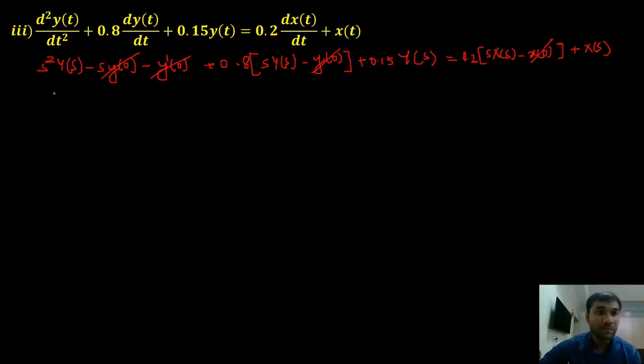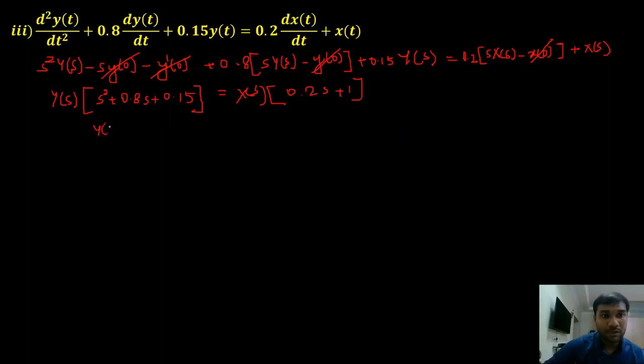So what is left? If I take Y of s common, I have s square plus 0.8 s plus 0.15. On the right hand side I'll take X of s common. I have 0.2 s plus 1.